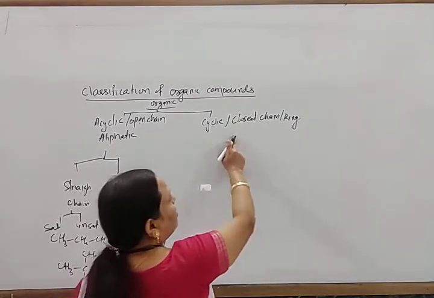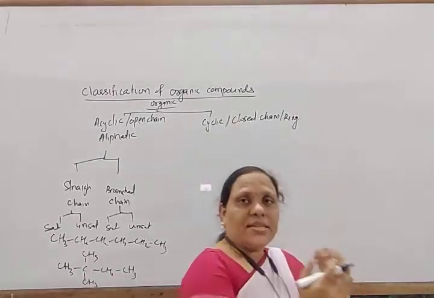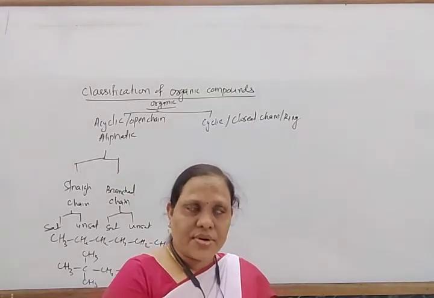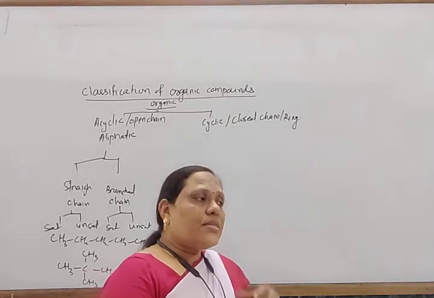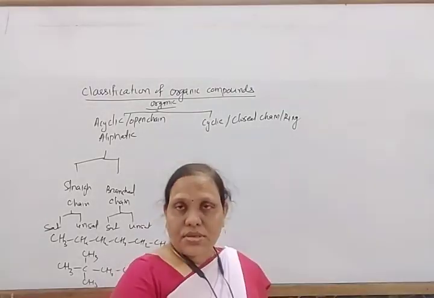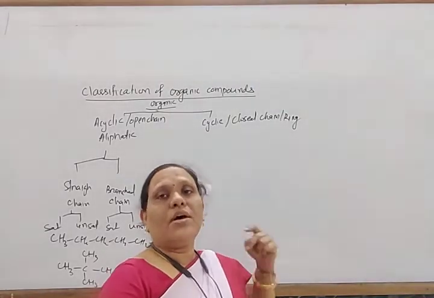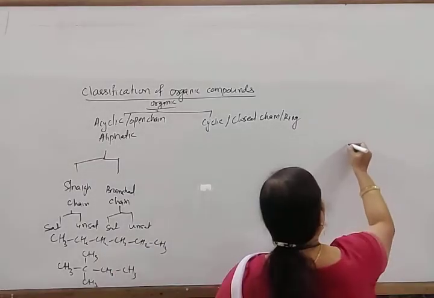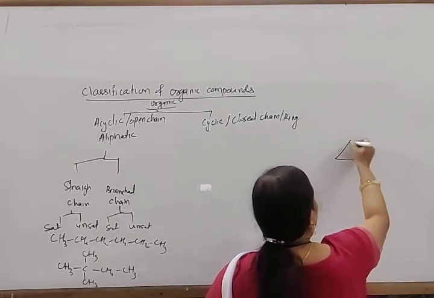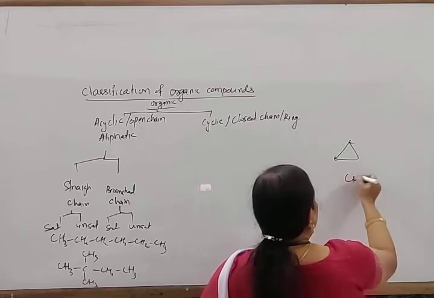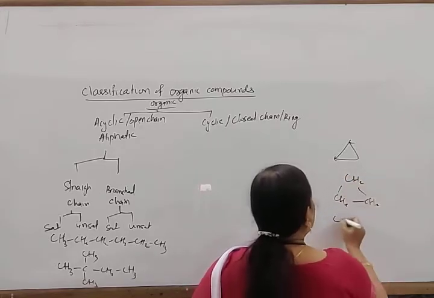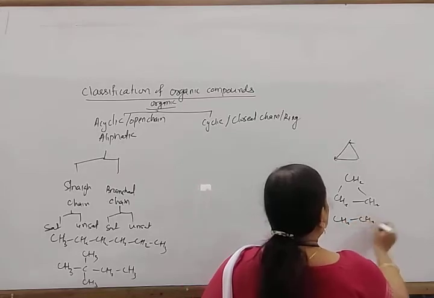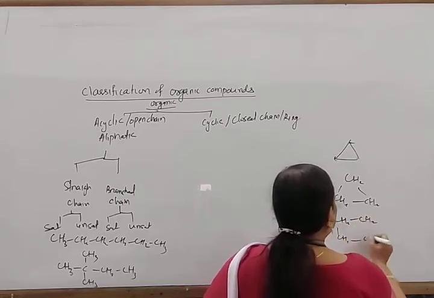Then cyclic compounds. Where the first carbon and the last carbon are joined by a bond so that it forms a ring-like structure, that is called a closed chain structure, cyclic compound or ring compound. For example, here are the carbon atoms: CH2, CH2, CH2, and similarly CH2, CH2, CH2, CH2.